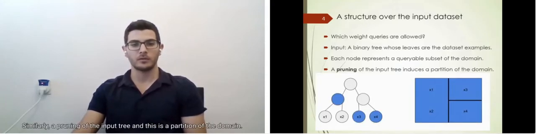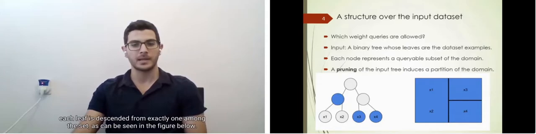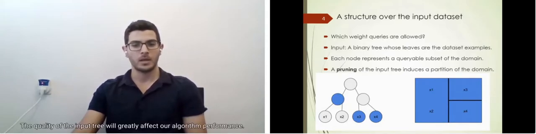Similarly, a pruning of the input tree induces a partition of the domain. Our notion of pruning refers to a set of nodes in the tree such that each leaf is descended from exactly one among the set, as can be seen in the figure below. The quality of the input tree will greatly affect our algorithm's performance.